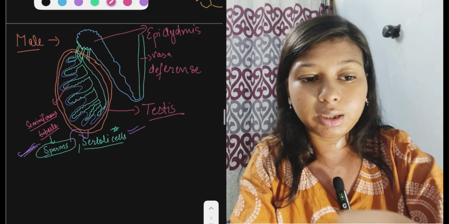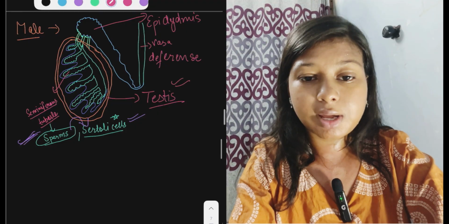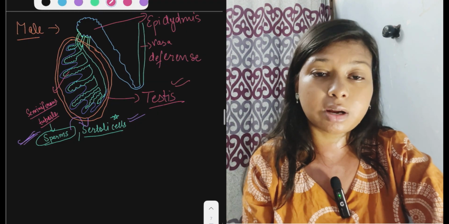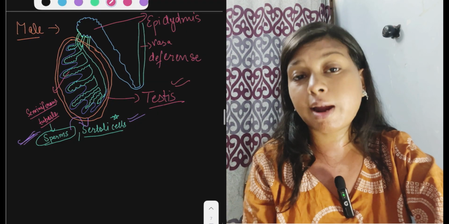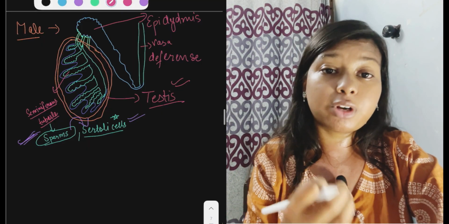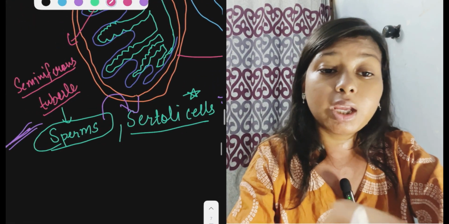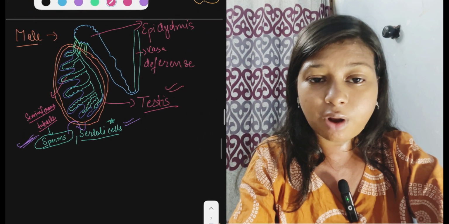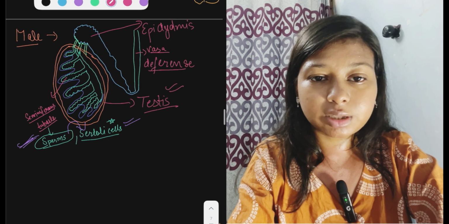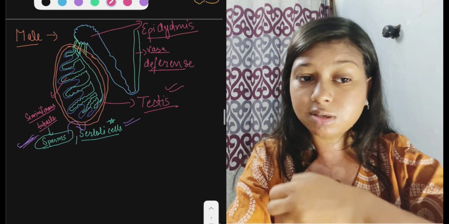In the male reproductive organ, the testis is present. The testis has many compartments, about 250 compartments of testicular lobes, which contain seminiferous tubules. This is the vasa deferens, which is connected through the epididymis to the testis, and these are the seminiferous tubules.